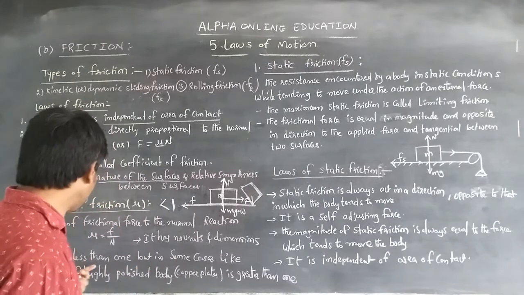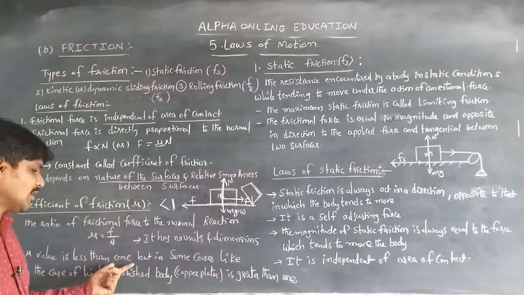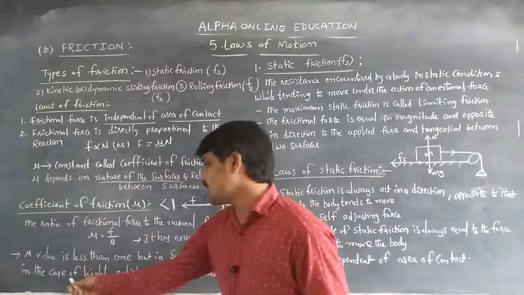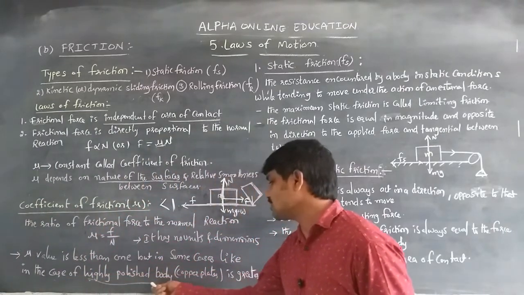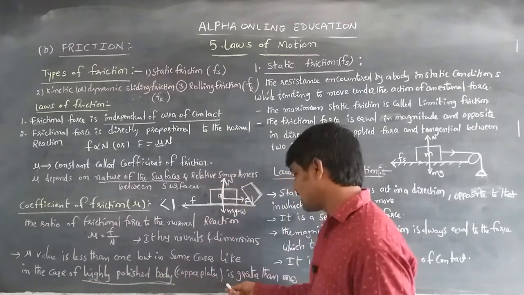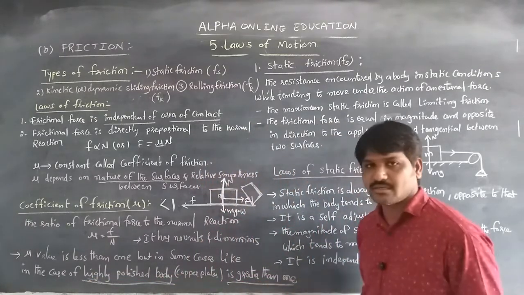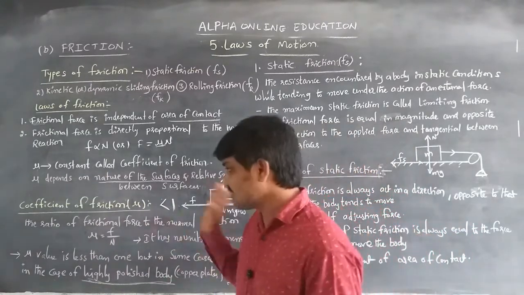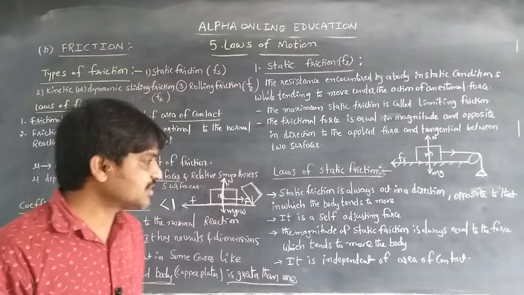So here the mu value is less than 1, but in some cases, like in the case of a highly polished body, it is greater than 1. Highly polished body is greater than 1. So this is about normally the laws of friction and the coefficient of friction.